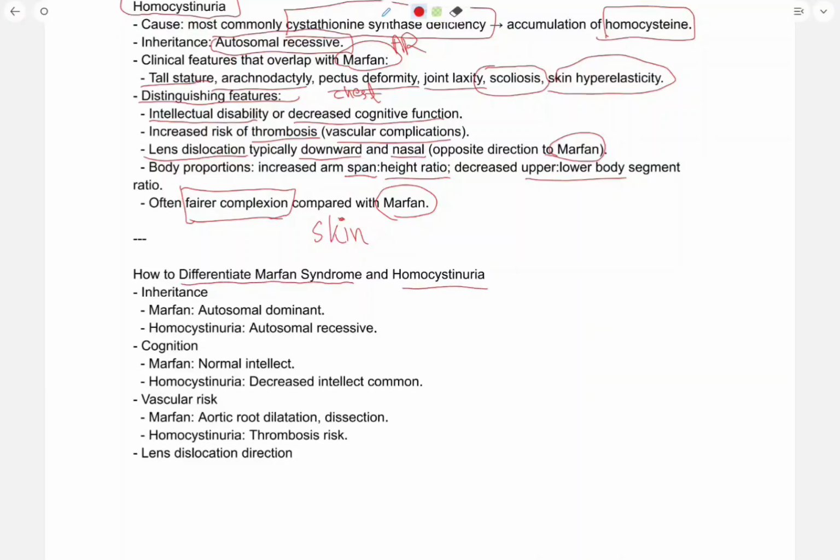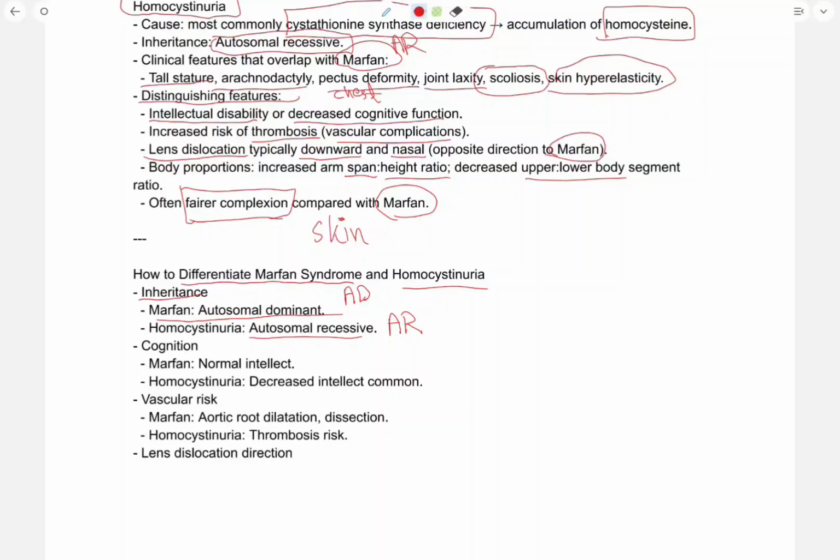How to differentiate Marfan syndrome and homocystinuria? Inheritance. Marfan syndrome is autosomal dominant. Homocystinuria is autosomal recessive.